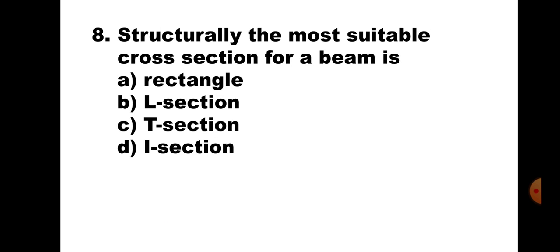Question number 8. Structurally, the most suitable cross section for a beam is A. Rectangle. B. L section. C. T section. D. I section. Just in the previous question, we saw that bending stresses are always maximum at topmost and bottommost fibers, and shear stresses are always maximum at neutral axis. Therefore, flanges of I section resist bending stresses and web of I section resist shear stresses. Hence, structurally most suitable cross section is I section. Hence, the correct answer is D, I section.